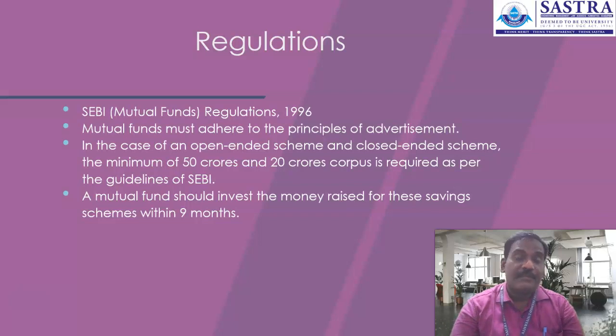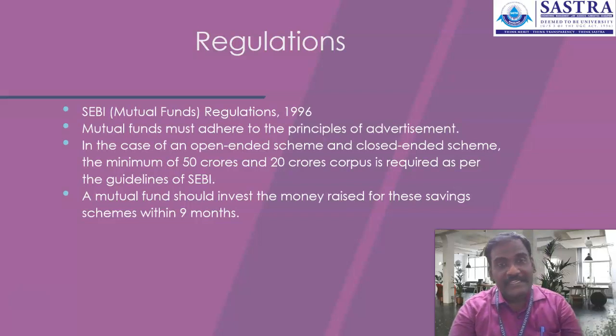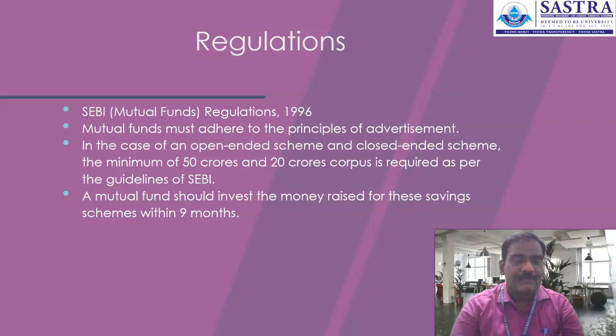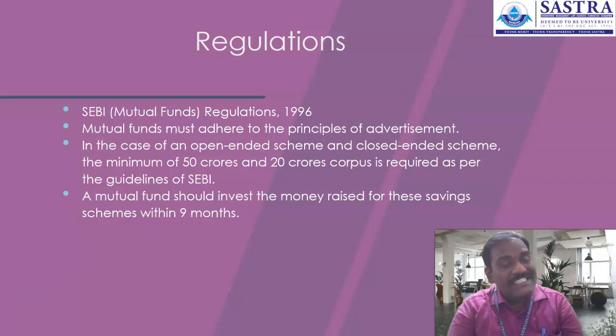Whereas for the interval scheme, a specific corpus needs to be collected. Corpus is the investment required to run such schemes in the market by the asset management companies. If that corpus cannot be fully collected by the asset management company for floating a closed-ended scheme, they can float interval schemes in the market. Interval schemes are a special type of closed-ended schemes. Based on the requirement of the asset management company, they can mobilize the funds from the market.